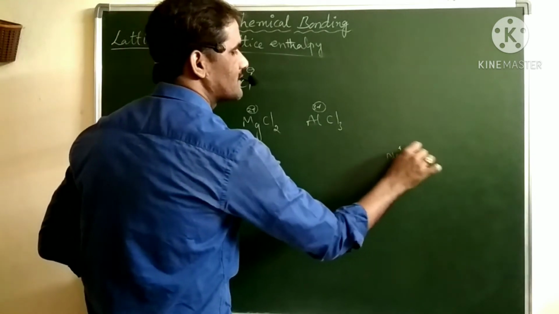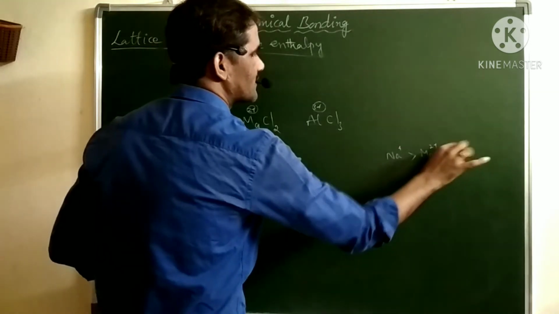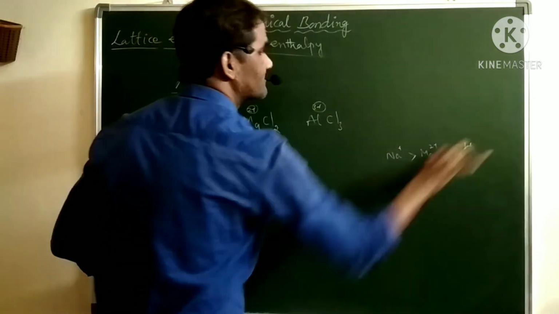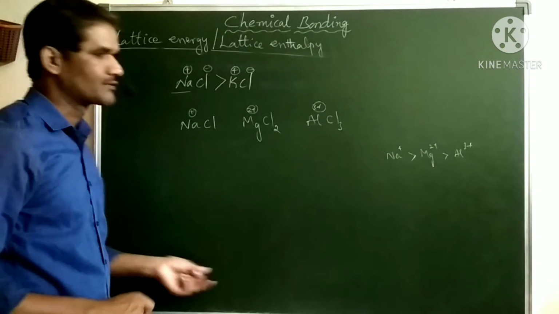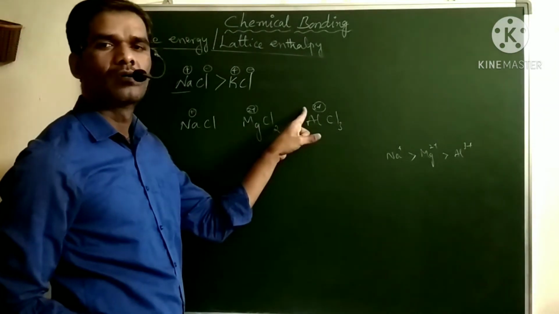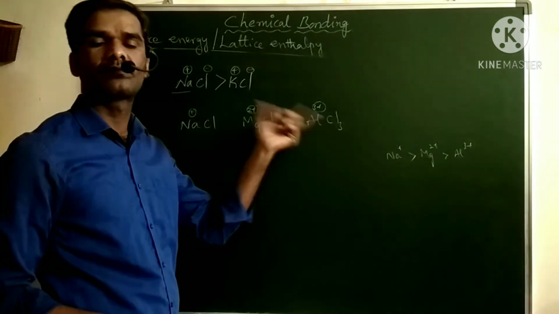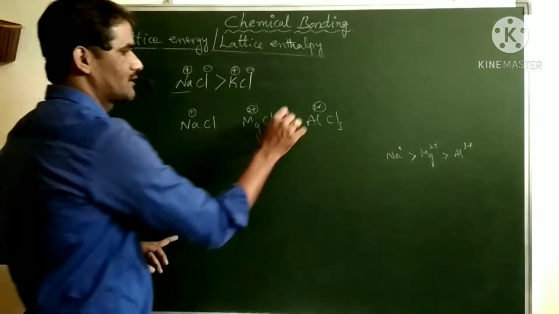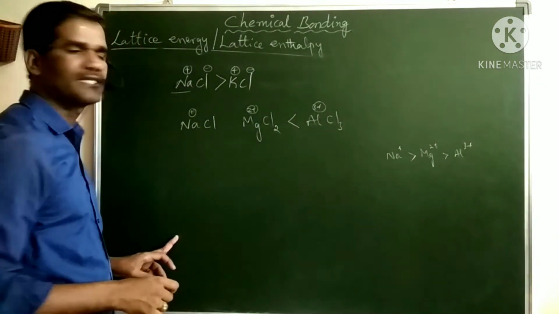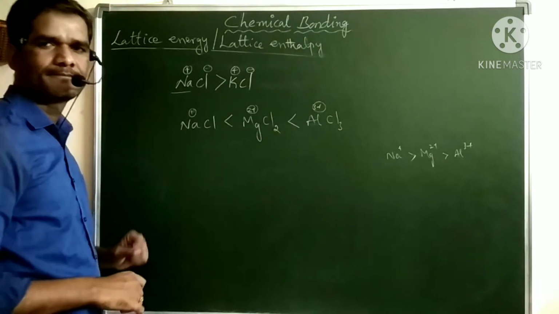Na+ is bigger in size than Mg2+ and Al3+. For aluminum, the size is small and the charge is also more. Both factors influencing the lattice energy are favorable for more lattice energy. So AlCl3 will show more lattice energy than MgCl2 and NaCl.